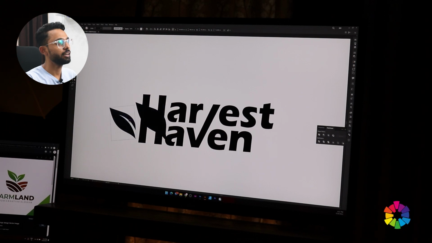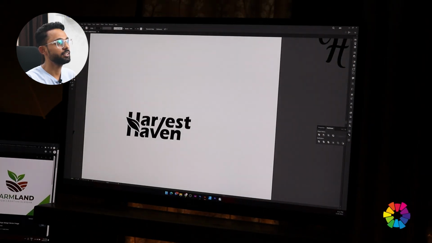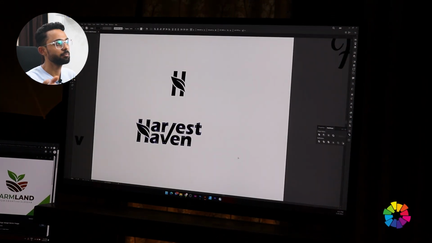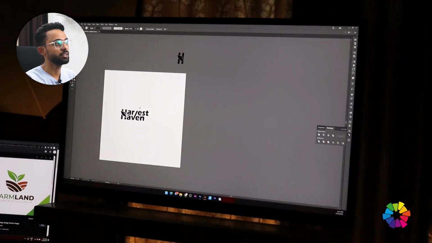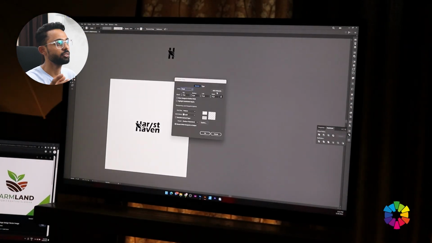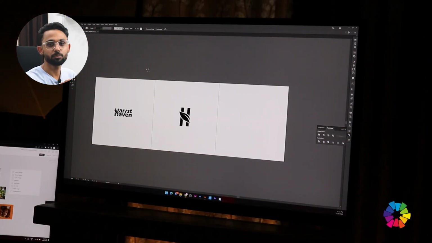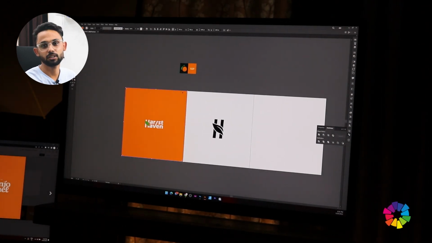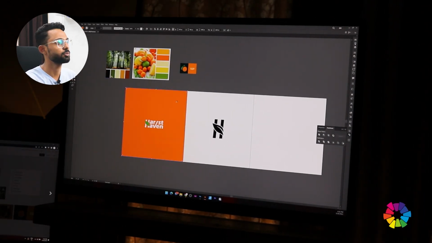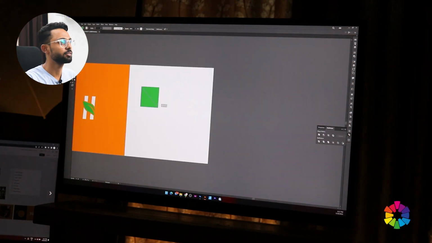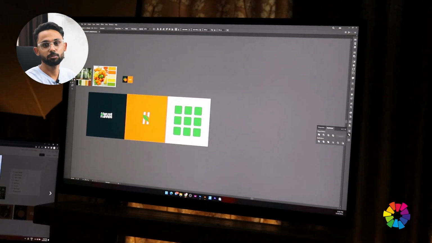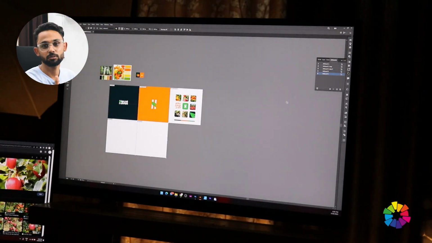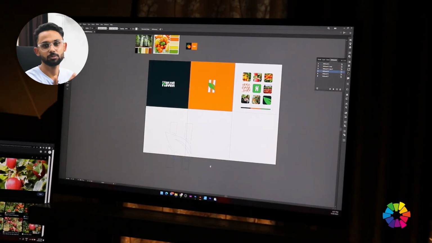And while designing, I noticed that the letter E in Harvest is making it bigger than the text Heaven below. So I've removed the E from Harvest because it still pronounces as Harvest after removing the E as well. So there's no big impact, but after removing the letter E, our logo looks more iconic and more cool. So I've just removed it.